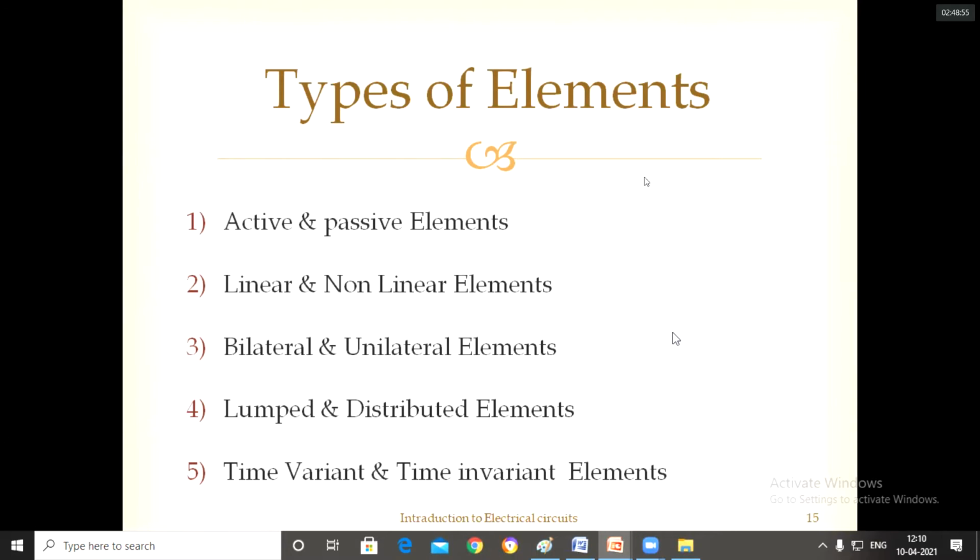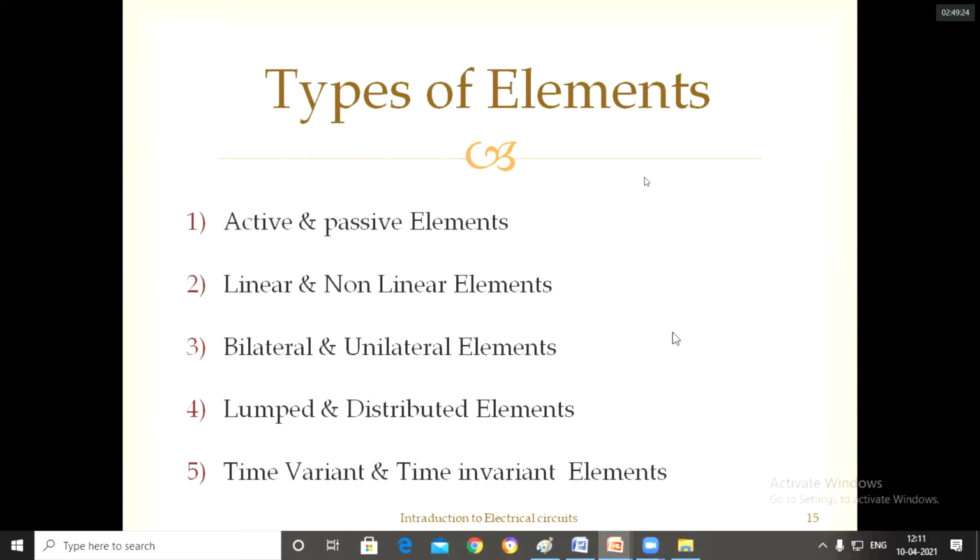So what is the classification? It's five types. First, active and passive elements; linear and non-linear elements; bilateral and unilateral elements; lumped and distributed elements; time variant and time invariant. Am I clear? Five types.